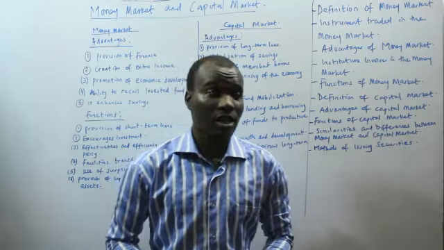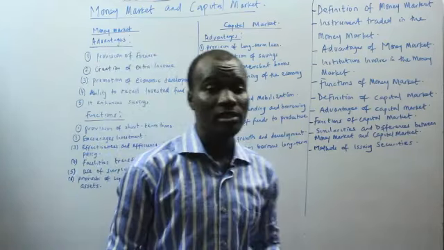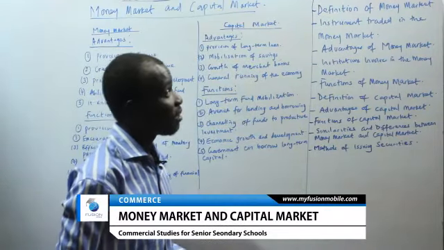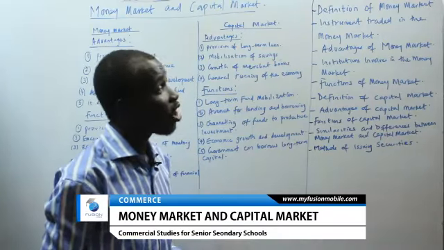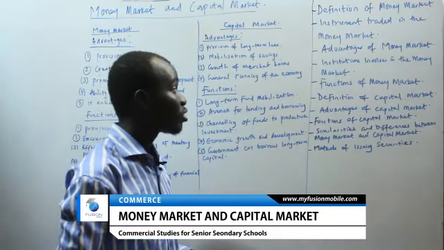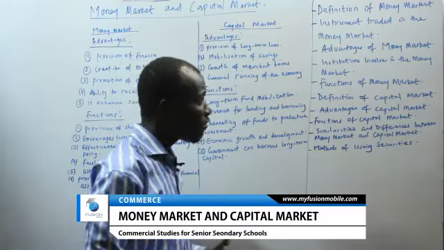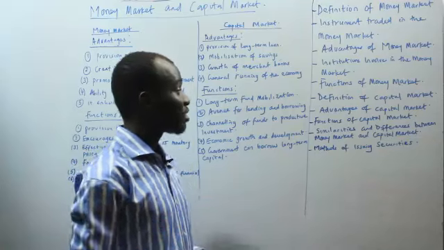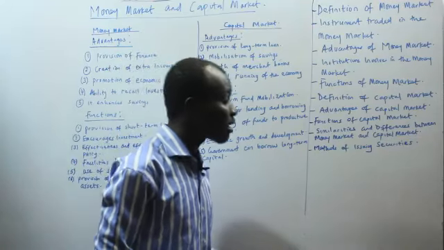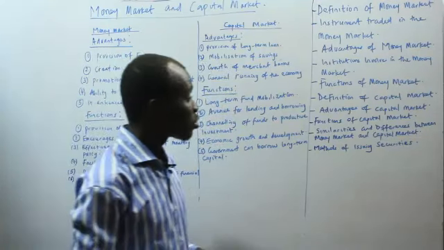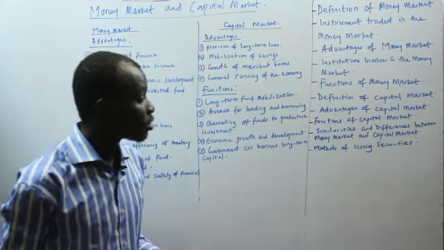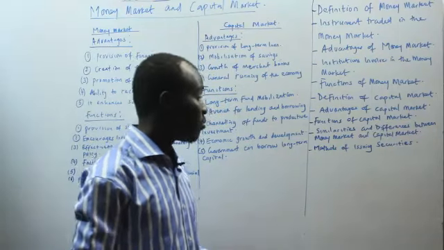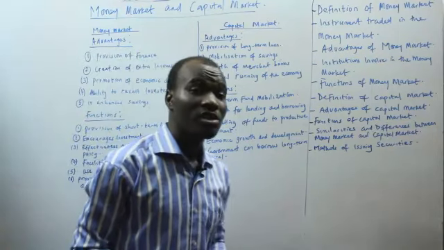In this class we'll be looking at the money market and the capital market. We'll look at the definition of the money market, instruments traded in the money market, the advantages of the money market, institutions involved in the money market, and the functions of the money market. Hereafter, we'll look at the definition of the capital market, advantages of the capital market, and functions of the capital market. Also, we'll look at the similarities and differences between the money market and the capital market. Then we can look at the methods of issuing securities.